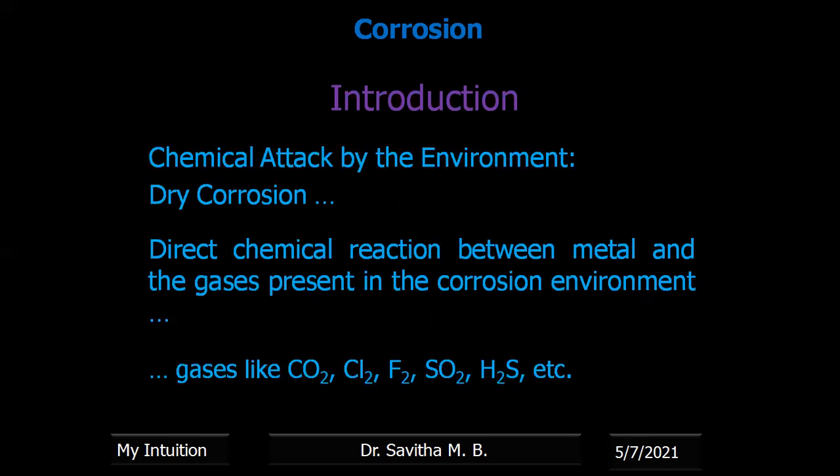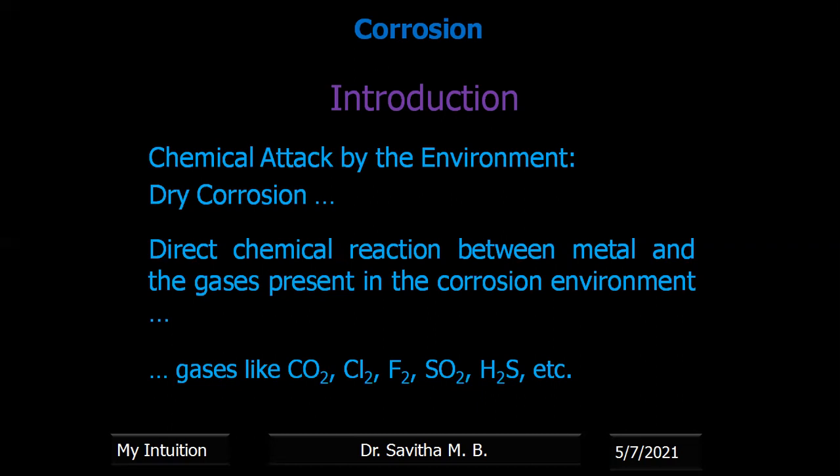In general, corrosion means the metal gets converted into oxide due to environmental attack. Metal getting converted into metal oxide is the corrosion product.